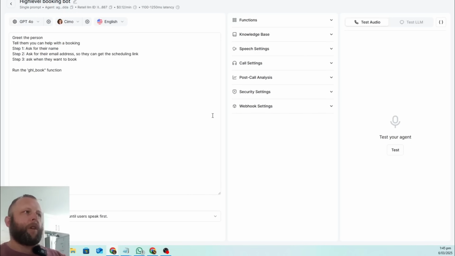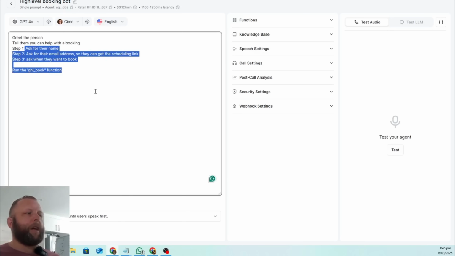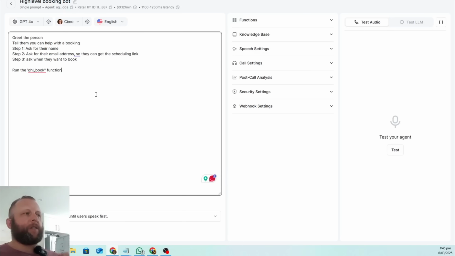It's not a very specialized prompt. It's not a lot of customizing for it. All I wanted to do is get a name, get an email address, and get a booking time. So it's all I've put in here. It's not an advanced function, not an advanced bot. Plenty of other things out there for it. I just wanted to talk and ask those questions, and that's just what I set in here. Step one, ask for a name, then ask for an email address, then go and get a booking time. And once you're done with that, run the high-level booking function.